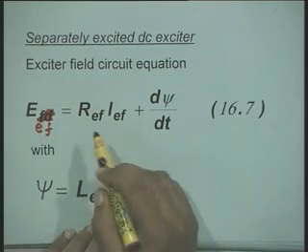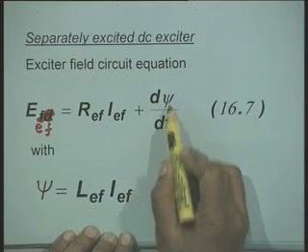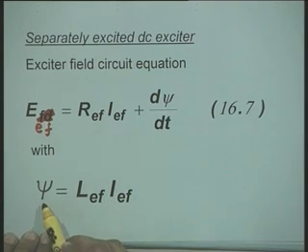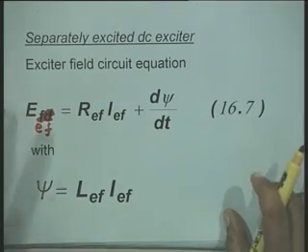EEF is equal to REF into IEF plus d psi by dt, where psi is the flux linkage which can be written as LEF into IEF. This is the basic circuit equation of the field winding of DC exciter.